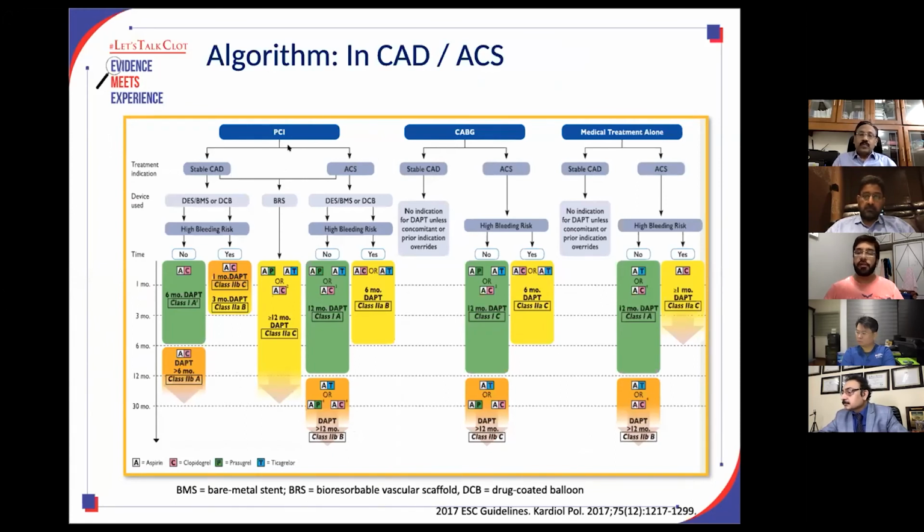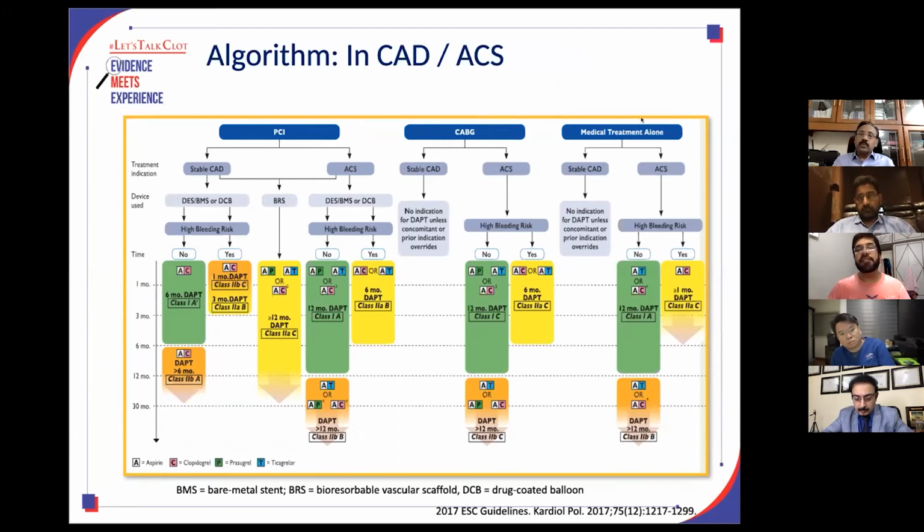If the person has undergone PCI for ACS, then you have to give 12 months of DAPT if the risk of bleeding is not high; if the risk of bleeding is high, then 6 months of DAPT. Similarly, for post-bypass for ACS, the same 12 months of DAPT if the risk of bleeding is not high. If the risk of bleeding is high, then 6 months.